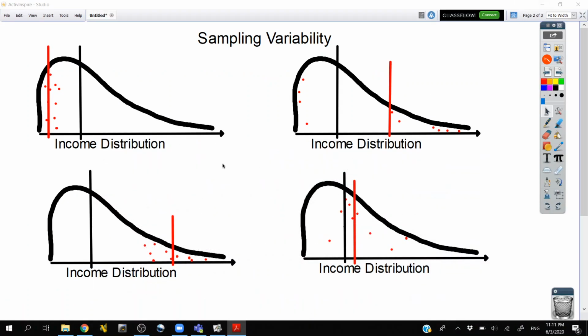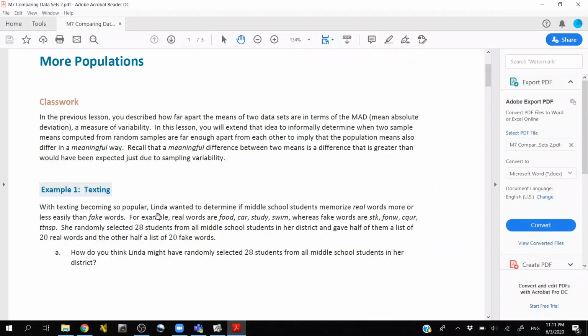You were looking at the boys and the girls and saying that they're one mean absolute deviation away from each other. The averages are one mean absolute deviation away, and so that's not significantly different. In this lesson, we set you up saying two mean absolute deviations is enough to be significantly different, a difference greater than would have been expected.